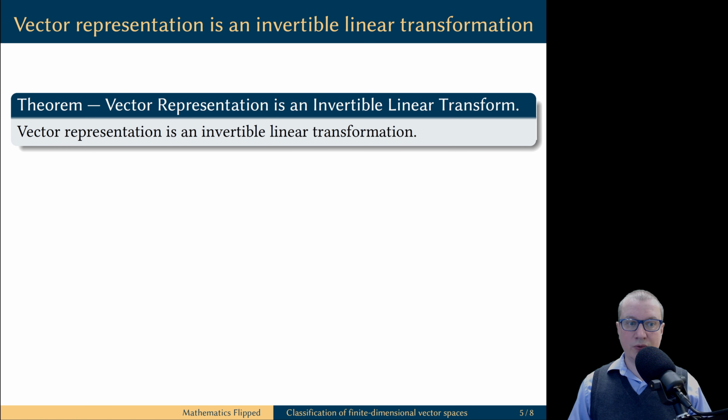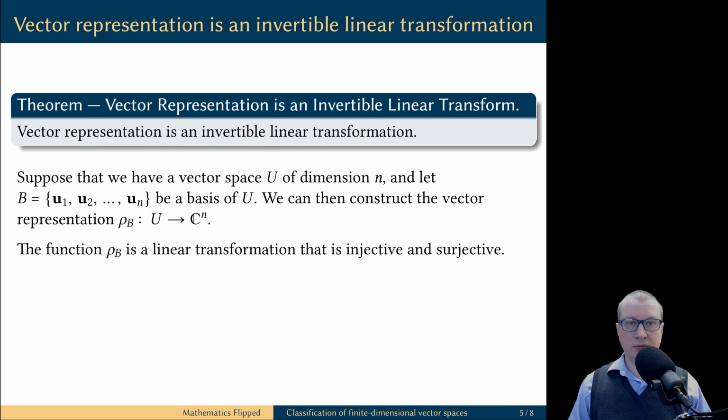And now let's prove that vector representation is an invertible linear transformation. We have done all the work for this proof already. We established that a vector representation is injective and surjective as a linear transformation. But this means it is invertible as a linear transformation. And this is exactly what we are trying to prove. So, vector representation is an invertible linear transformation from the given vector space to the vector space of column vectors.